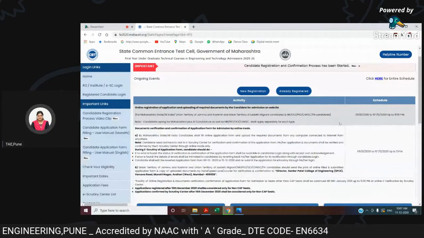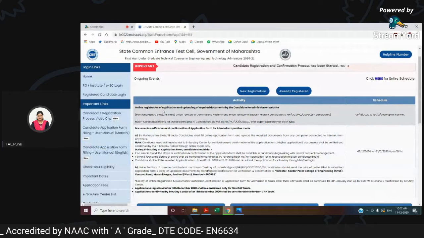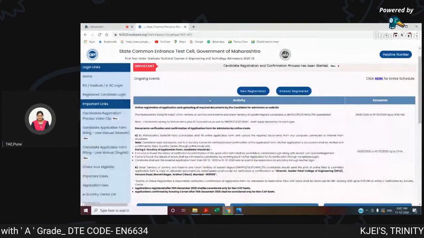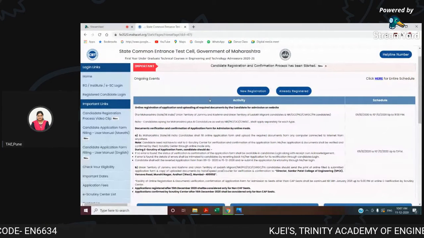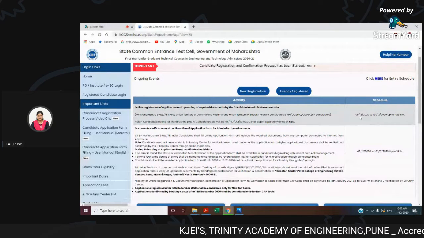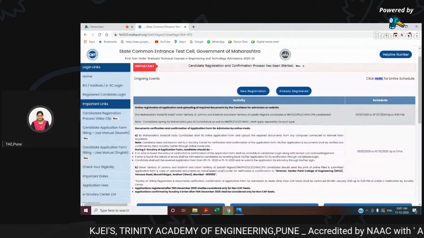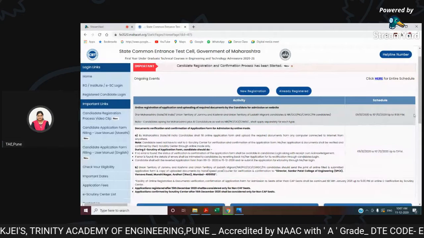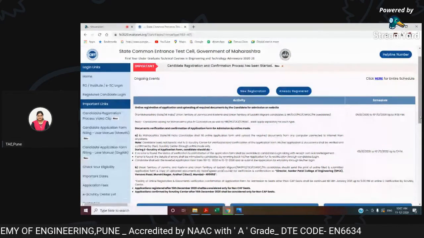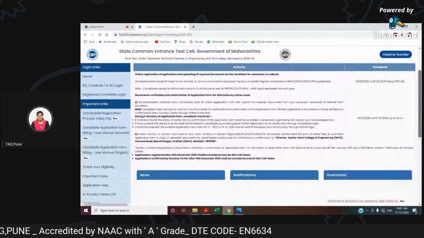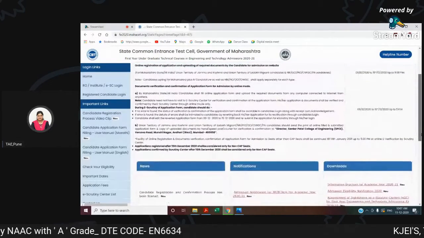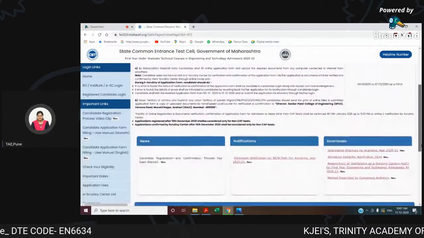The dates are given over here. Just check out online registration of application and uploading of required documents with the candidate for admission on the website. The last dates are from 9 to 15 of this month. Remember, it is ending on 15th, 11:59 p.m. The further dates have also been given, but if they vary, you can find out from this site itself.